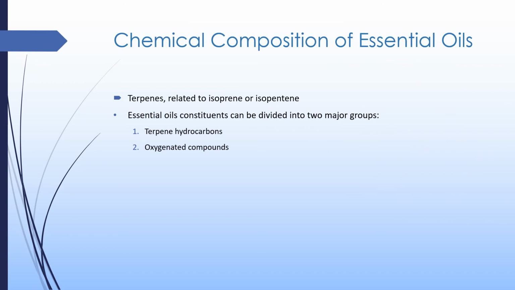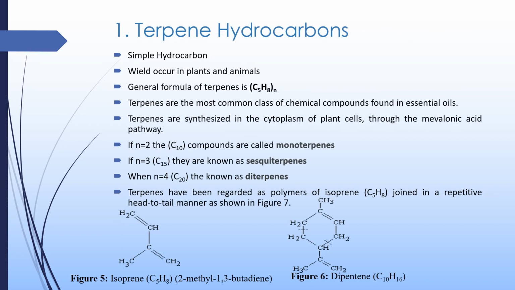The chemical composition of the essential oils. The most common compounds present in the essential oils are terpene hydrocarbons and oxygenated compounds. Let's first discuss the terpene hydrocarbons. Terpene hydrocarbons are simple hydrocarbons that widely occur in plants and animals, and their general formula is (C5H8)n, with n being 1, 2, 3, 4 as shown.